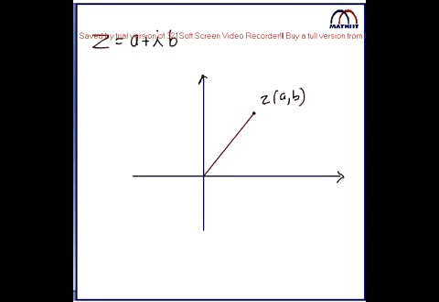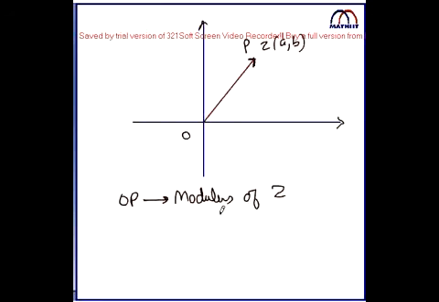Suppose this head point is named P, and this, as all of you know, is O. So the length OP is called the modulus of Z. Modulus of Z, or you can say length of Z, which is represented by mod of Z.